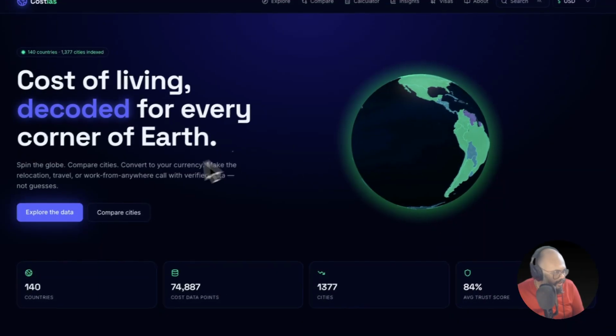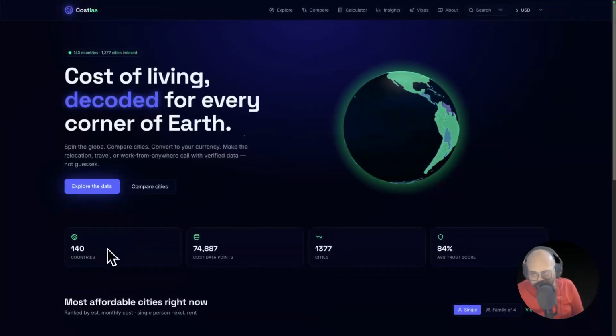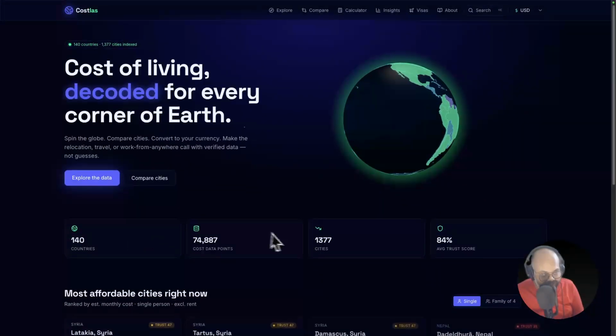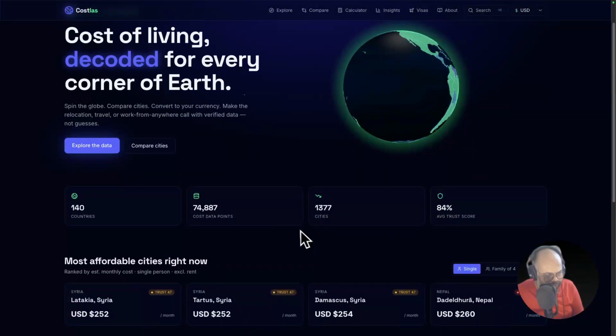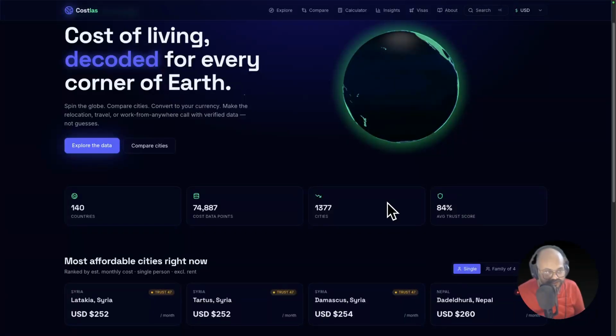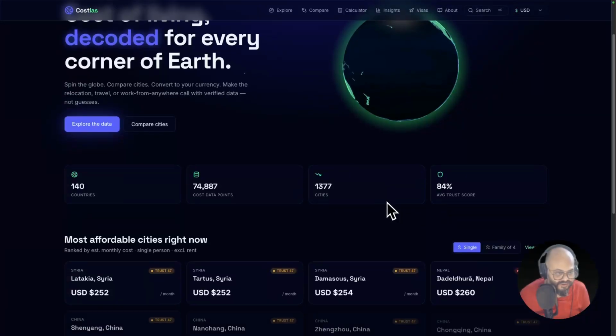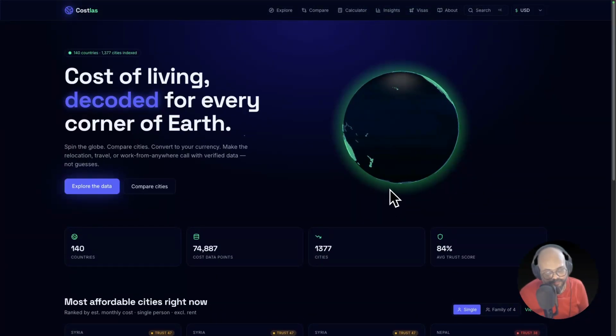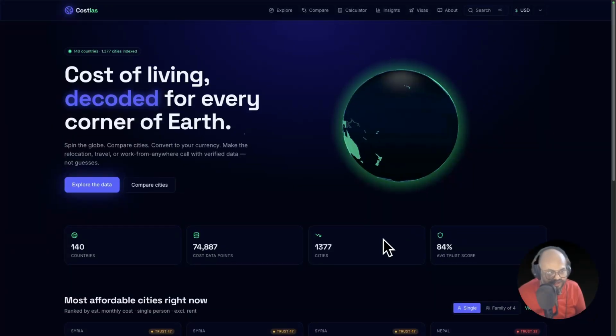I like this one. From there you will get 140 countries of data with 740,000 pieces of information, and 1,377 cities' information and trust scores. All are described in the about page, how I calculated those trust scores and other information.